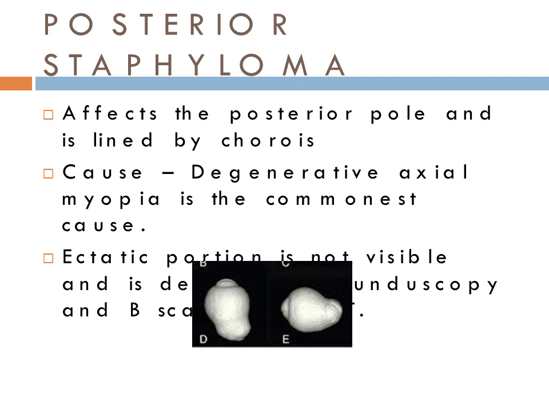Next is posterior staphyloma. This affects the posterior pole and is lined by choroid. Causes are degenerative axial myopia, which is the most common cause. Ectatic portion is not visible and is detected on fundoscopy and B-scan or OCT. So the posterior staphylomas are usually not visible to the naked eye. So when we do a fundoscopy examination, we can see the posterior protrusion of the globe, which can be confirmed on B-scan and OCT. Thank you.